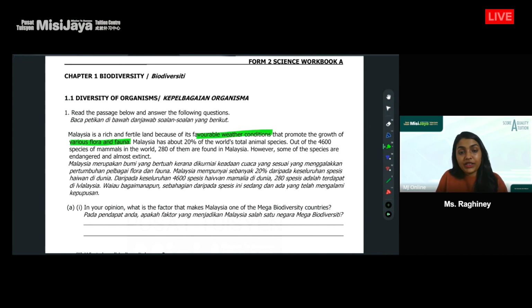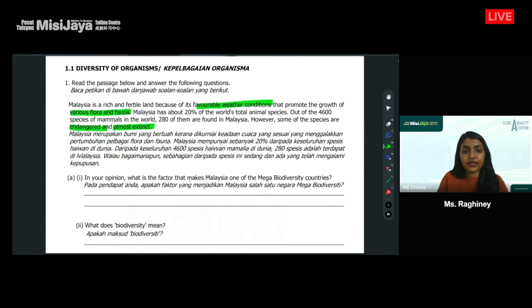Okay, Malaysia has about 20% of the world's total animal species. Out of 4,600 species of mammals in the world, 280 of them are found in Malaysia. However, some of the species are endangered and almost extinct. In your opinion, what is the factor that makes Malaysia one of the mega biodiversity countries?